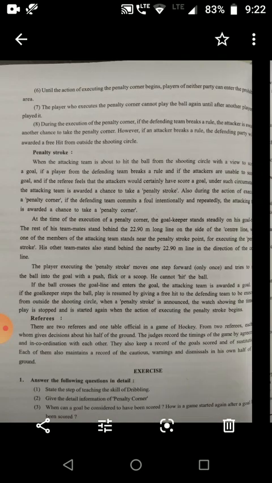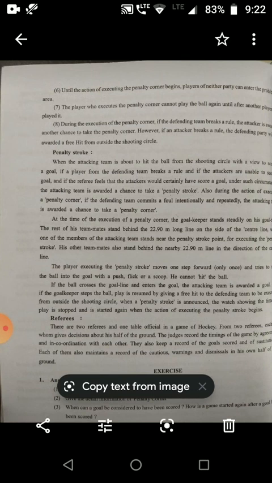Until the action of executing the penalty corner begins, players of neither team can enter the prohibited area. The player who executes the penalty corner cannot play the ball again until after another player has played it. During the execution of the penalty corner, if the defending team breaks a rule, the attacker is awarded another chance to take the penalty corner.